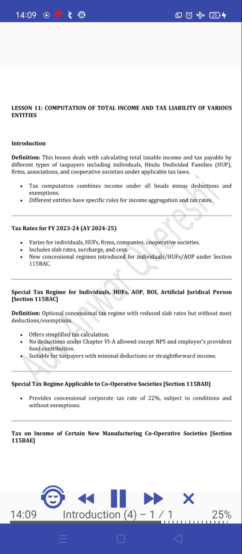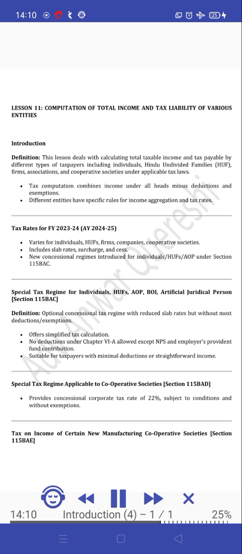Tax rates for FY 2023-24 and 2024-25. Varies for individuals, HUFs, firms, companies, cooperative societies. Includes slab rates, surcharge, and cess. New concessional regimes introduced for individuals, HUFs, AOP under Section 115BAC. Special tax regime for individuals, HUFs, AOP, BOI, artificial juridical person, Section 115BAC. Definition. Optional concessional tax regime with reduced slab rates but without most deductions and exemptions. Offers simplified tax calculation. No deductions under Chapter VI-A allowed except NPS and employer's Provident Fund contribution.